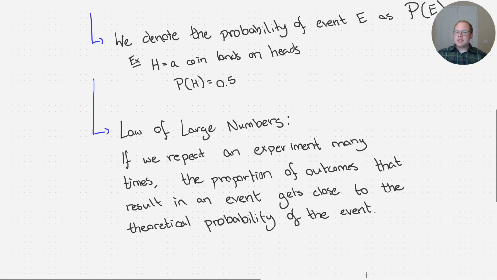Okay, and this is really the key of why we care about probability. So let's think about this for a moment. Let's go back to our coin tossing example because it's a simple example. So say you toss a coin twice. Okay, what would you expect to happen? Well, maybe one of the times it comes up heads and another time it comes up tails. That would be half the time it comes up heads. That would agree with our probability. But we wouldn't be shocked if that doesn't happen, right? Maybe we toss the coin 2 times and both times it comes up tails. We're not going to go, oh, probability has failed us, right? It happens. Each time we toss the coin, it's random. And so it's possible that both times it comes up tails.